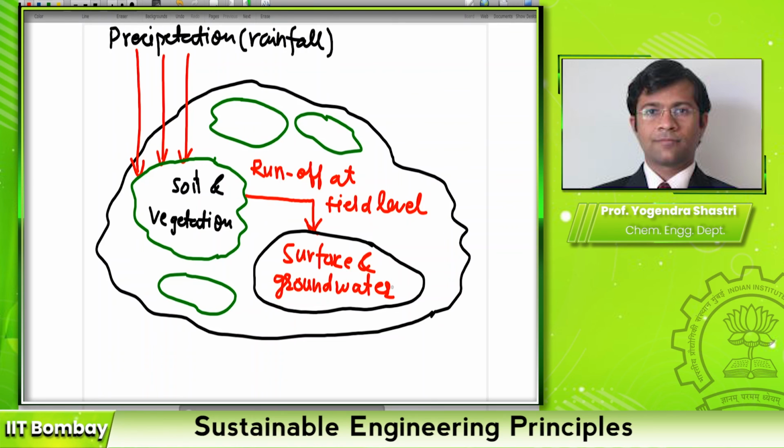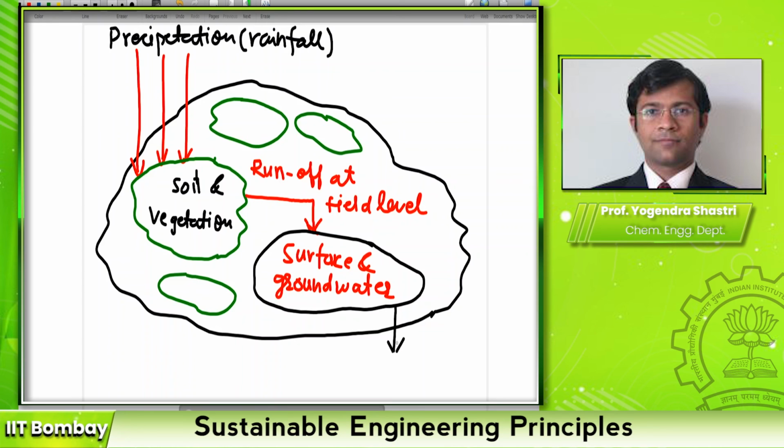So some water will contribute towards surface and groundwater, but again, not all the water that is running off at field level eventually becomes part of surface or groundwater in the catchment, because the ability of a particular water body to take up water is limited. Also, the groundwater recharge is also limited. So again, some of the water will eventually run off out of this catchment area.